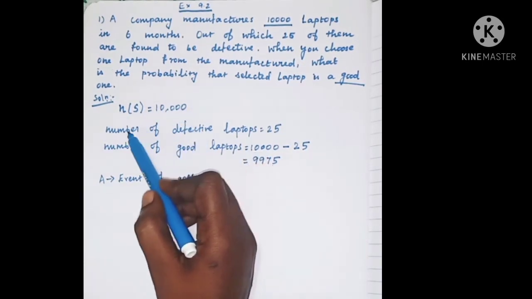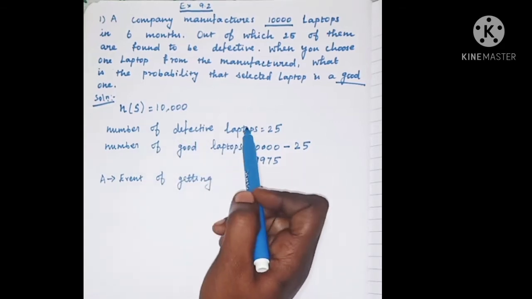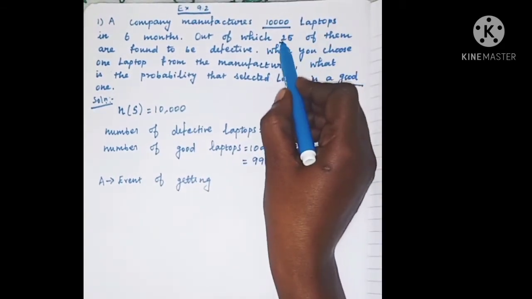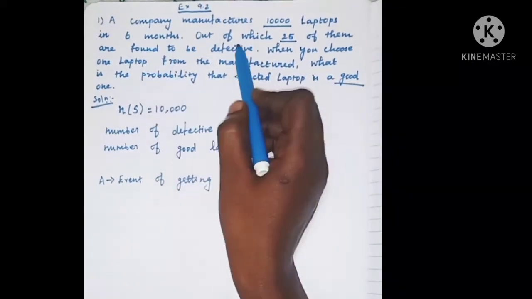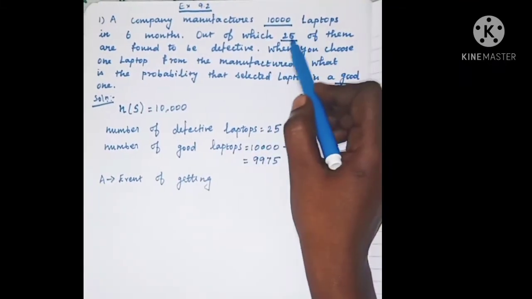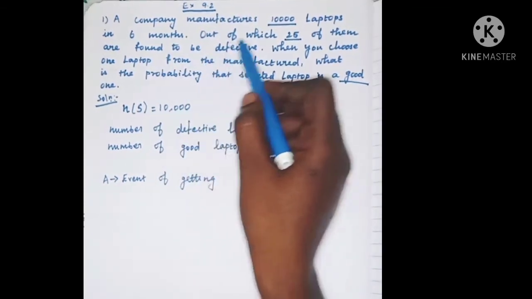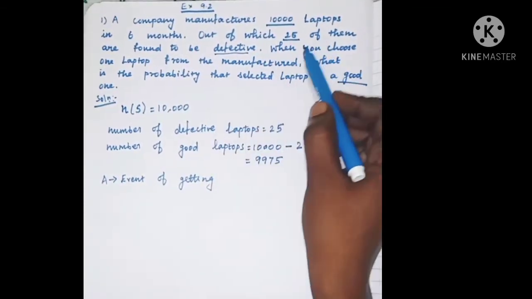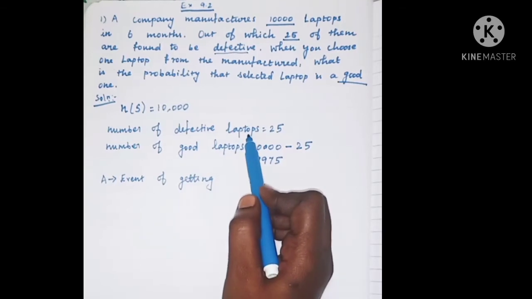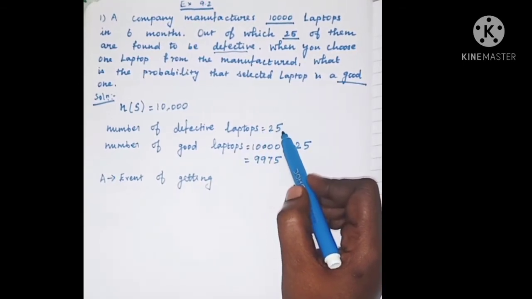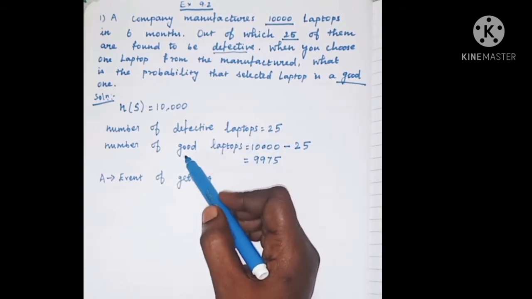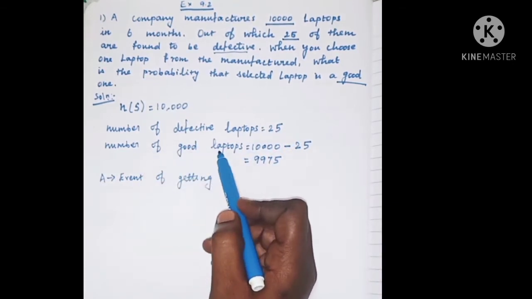Now they have given the number of defective laptops. How many laptops are defective? 25. Of the 10,000 laptops, 25 are found to be defective. Therefore, the number of defective laptops is equal to 25. Now we have to identify the number of good laptops.